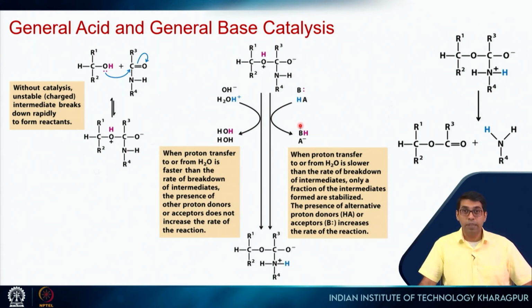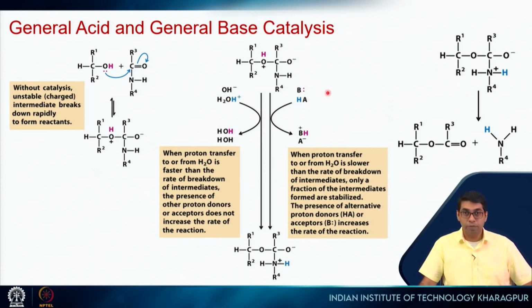If they are present, then this general acid can abstract the proton from here, and this base can donate the proton here. So, the acid can donate the proton here, the base can abstract the proton here. Now the intermediate is changed, and then it will undergo this reaction. You see that this bond is more stable, this is more vulnerable. So, this negative charge comes here and this bond breaks, and that completes the reaction.